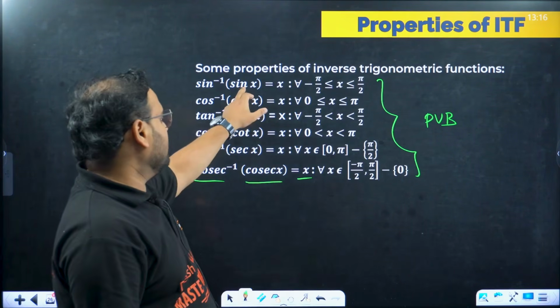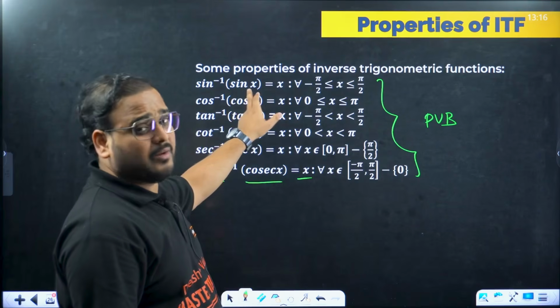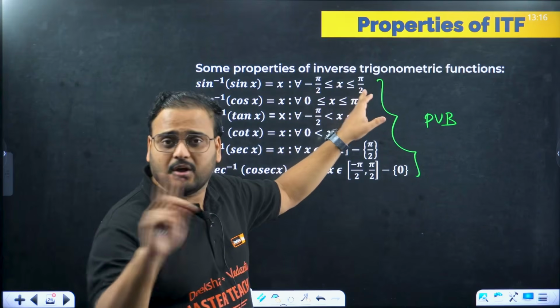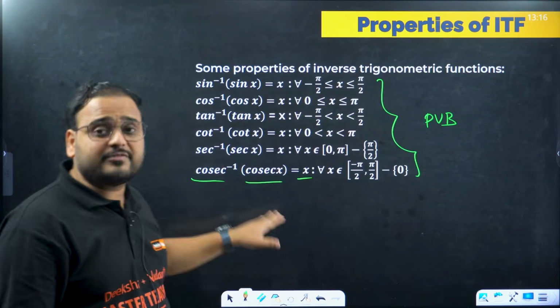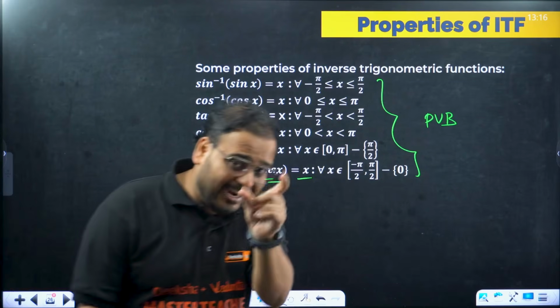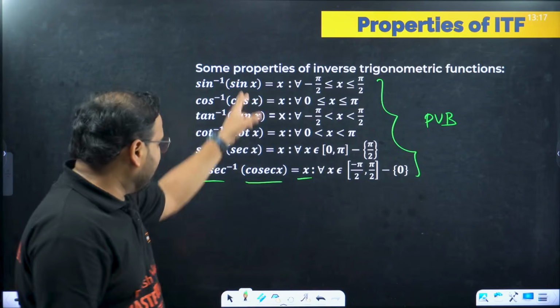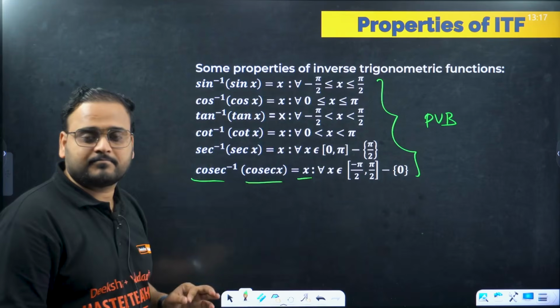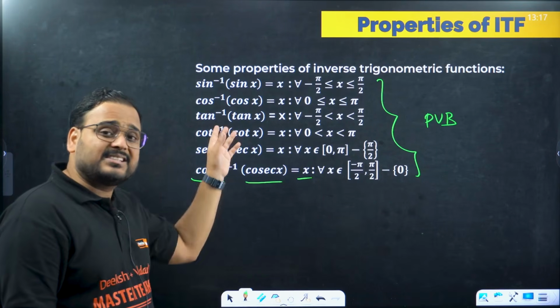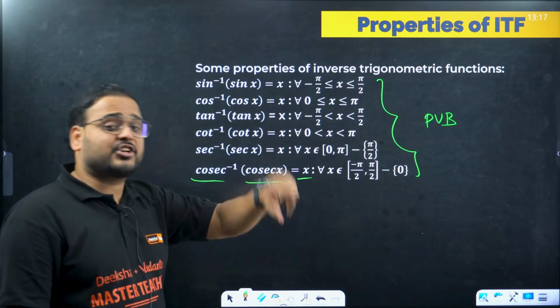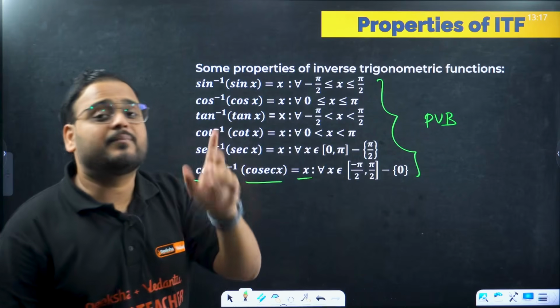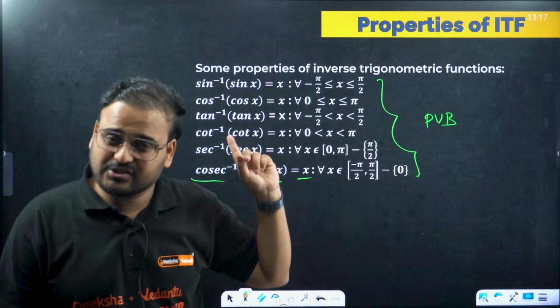Check here. The domain of sin x is what, sir? All real numbers. So what was the domain which made it invertible? That domain you're going to take, not all the domain. Listen to me again. The domain where it is true is the domain after restriction, or that is simply called the principal value branch of the inverse functions.